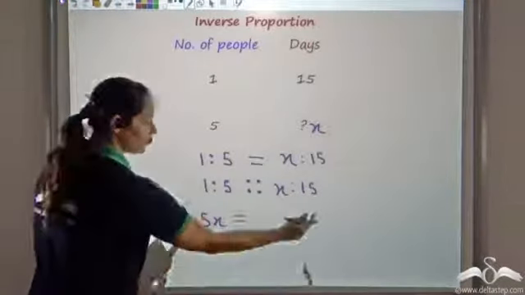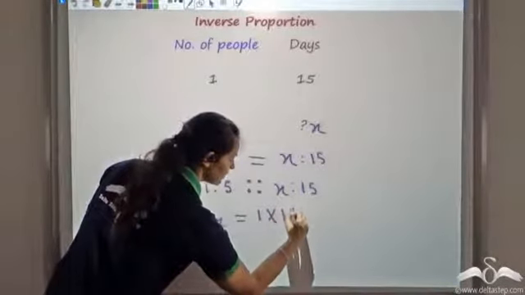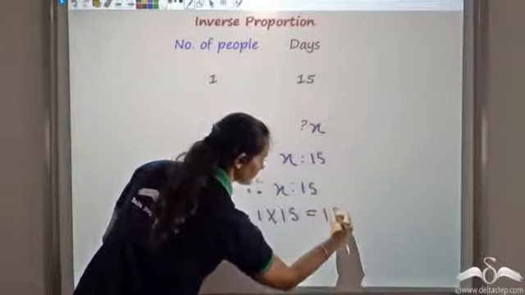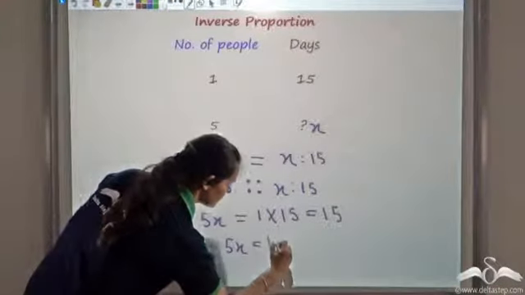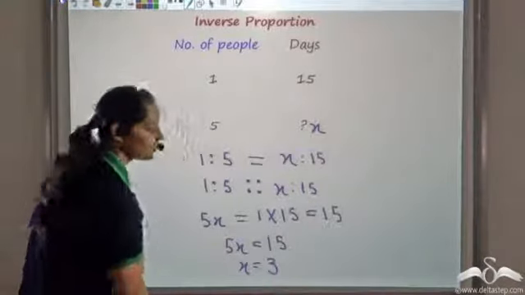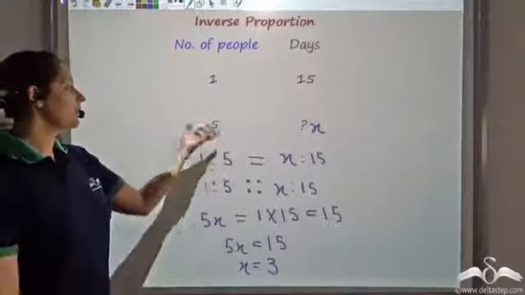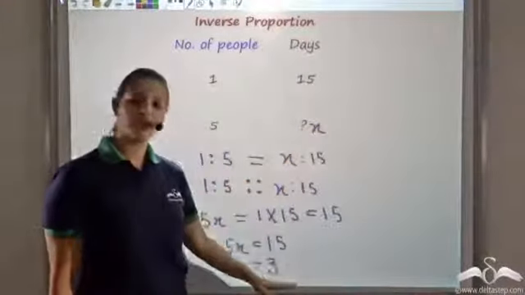This would be equal to the product of extremes, which is 1 times 15, which is nothing but 15. So 5x is 15. From here I can find that x would be equal to 3, which is what we had found earlier, that if 5 people are there, then that same food would be sufficient only for 3 days.